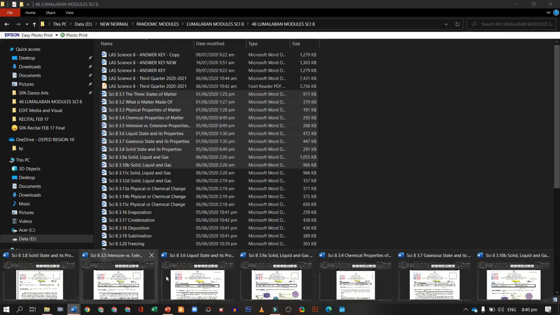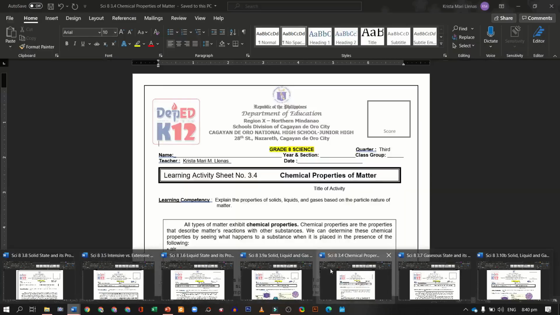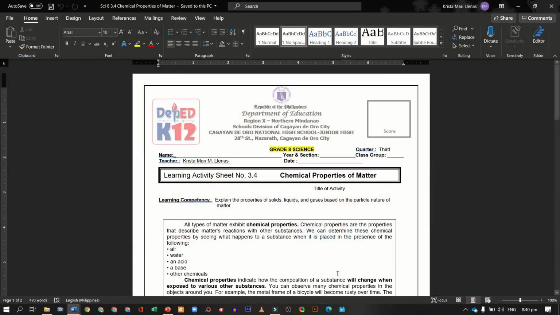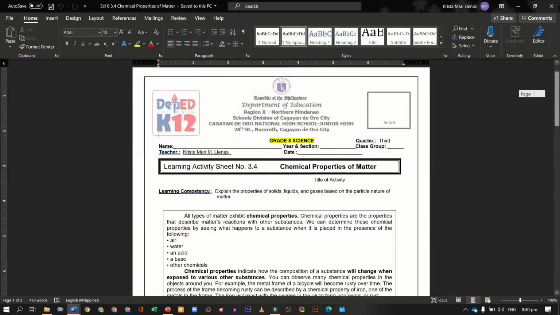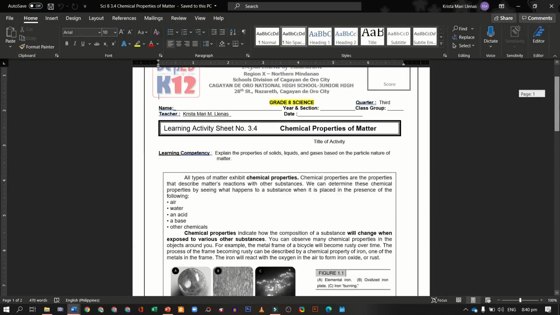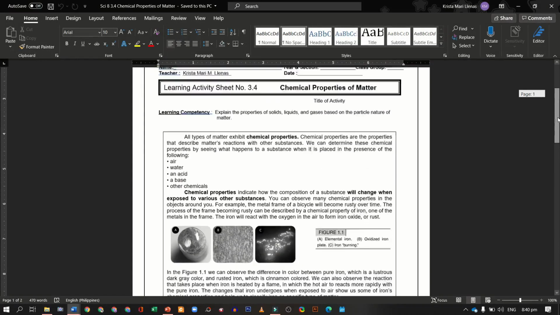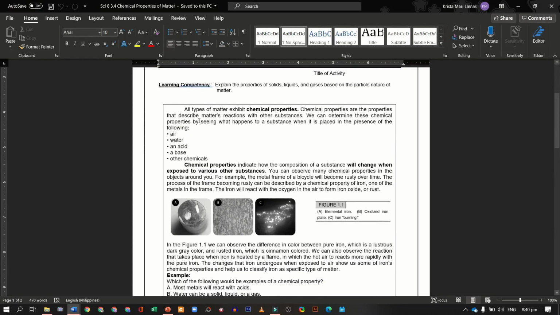Next is activity number 3.4. After physical properties, we will have the chemical properties of matter. All types of matter exhibit chemical properties. Chemical properties are the properties that describe matter's reactions with other substances.